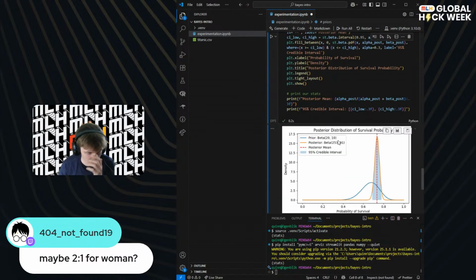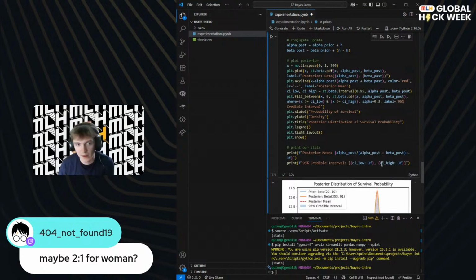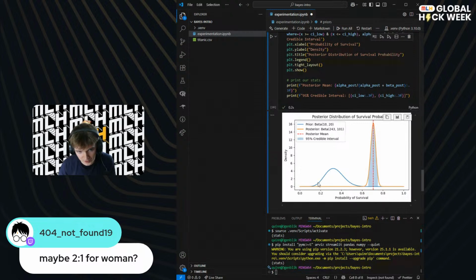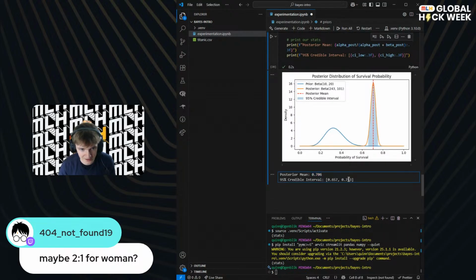This is interesting. So before seeing our data, we had this kind of idea, but maybe let's say we were like, oh, actually, I think more women will die than survive, because it's the Titanic in the middle of nowhere, and it's really hard to swim anywhere, and so on. There won't be enough lifeboats. So we might start with this prior down here, and we can see that even with a prior that's not quite right, we can update to the correct result. And we've got almost exactly the same thing. Certainly our credible interval includes the right result. And so it shifts it. You can see this transformation from our prior to our posterior. We're updating our belief.